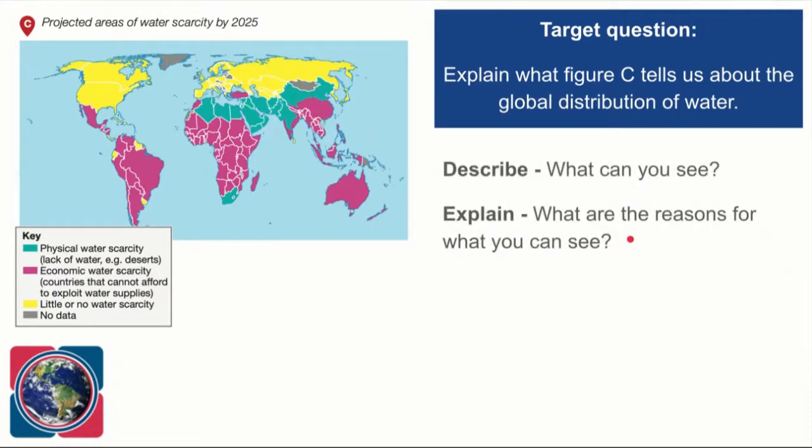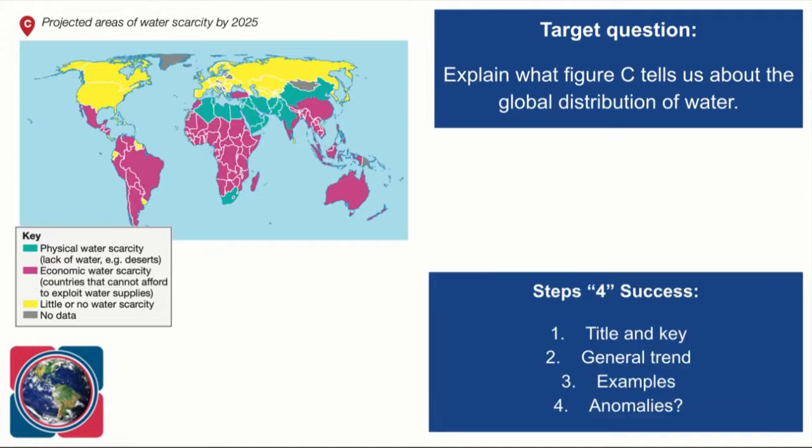If we look at this question, there's a command word in it, and the command word is explain. And explain says, what are the reasons for what you can see? So this is actually quite a complicated question, because we've got to give reasons. If we describe something, all we're doing is saying what we can see. So if I describe this map, I can use my steps for success.